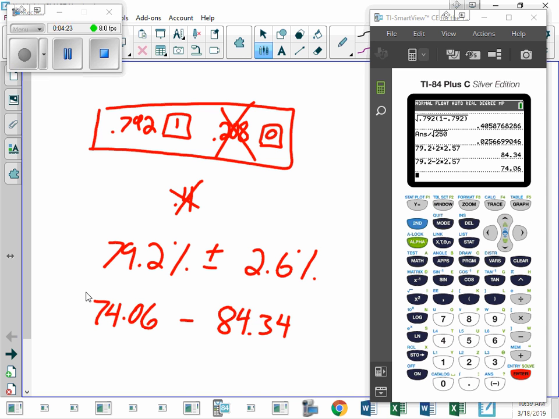How do we create a 99.7% confidence? Well, we just increase by another SD, another SE. So I'm going to subtract 2.57 from this one. And then I'm going to go up here and grab that one and add another 2.57. So from 71.49 to 86.91. And I can keep going out as far as I want. In fact, I am 99.999999999% sure that the true percentage is somewhere between 1 and 99.